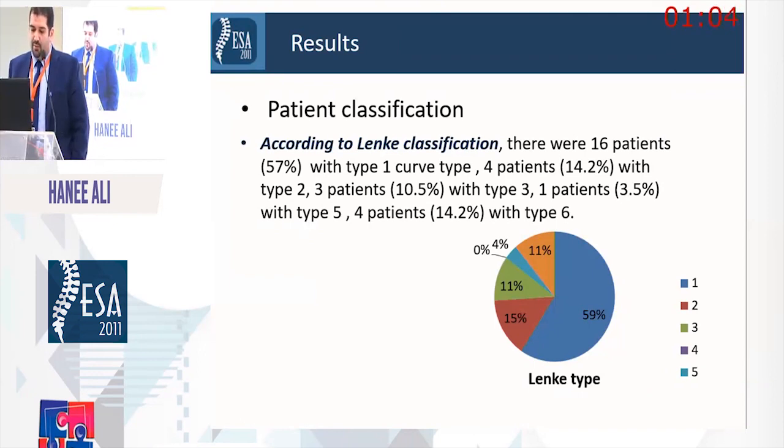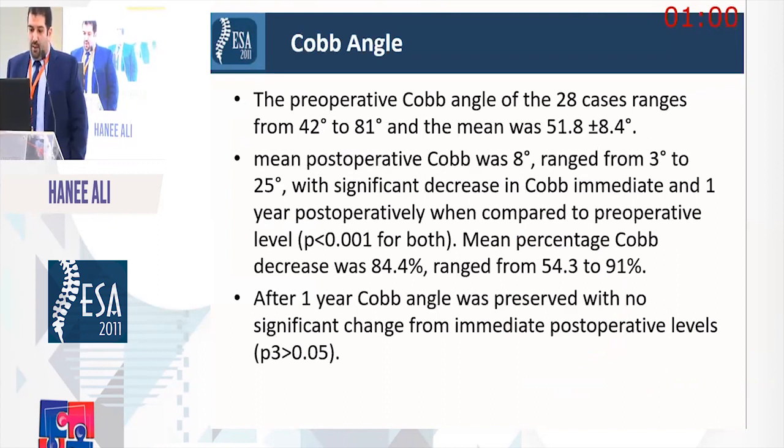Concerning the Cobb angle, the preoperative Cobb angle for these cases ranged from 42 to 81, and the mean was 51.8 plus or minus 8.4. Mean post-operative curve was 8, ranging from 3 to 25, with significant decrease in Cobb angle immediately and 1 year post-operatively when compared to the preoperative level. After 1 year, Cobb angle was preserved with no significant change from the immediate post-operative level.